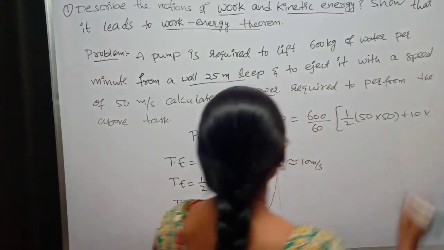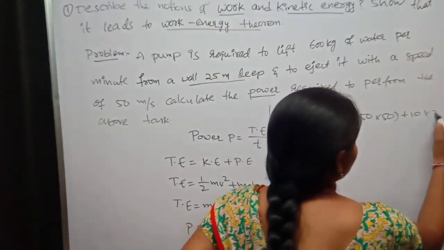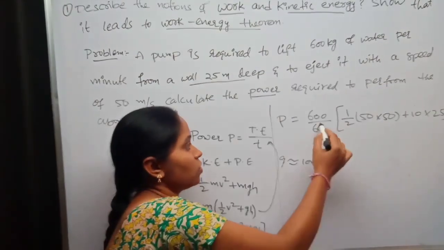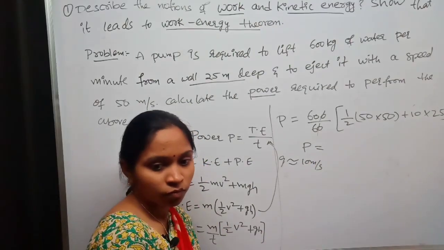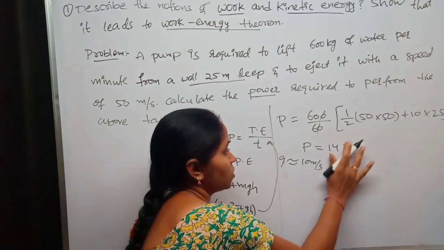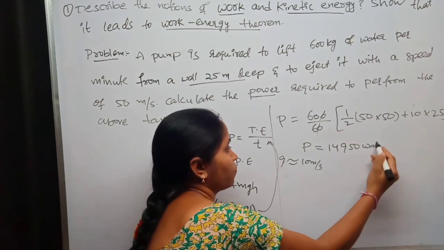What is the height given? 25 meters. Now you just solve this and the answer will be equal to 14950 watts.